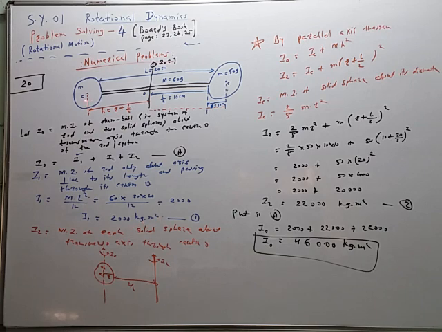Now this sphere is rotating about this axis and therefore you have to find the moment of inertia like this. When the axis passes through its center, that is the diameter, then this moment of inertia is denoted by IC, and IC is given by 2 by 5 mr square. But we have to find the moment of inertia not about this axis, the diameter, but about this axis, and therefore we have to use the parallel axis theorem. So parallel axis theorem, H is equal to this distance between the two parallel axes, and that H will be equal to,